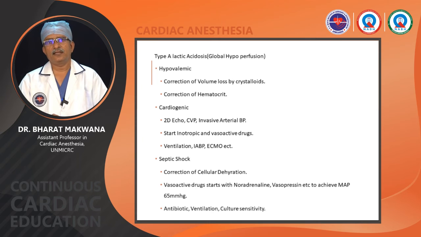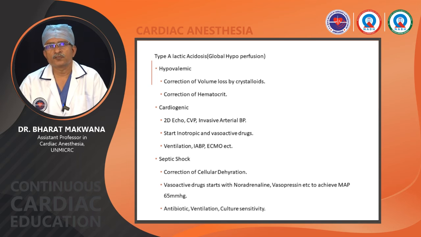We have to select antibiotics as early as possible. The cause of septic shock is a high bacterial infection, or it could be bacterial, fungal or viral. So a proper culture sensitivity report of different tissues like lung sputum, blood culture and urine culture is needed. If a wound is there, then culture of that is also required.